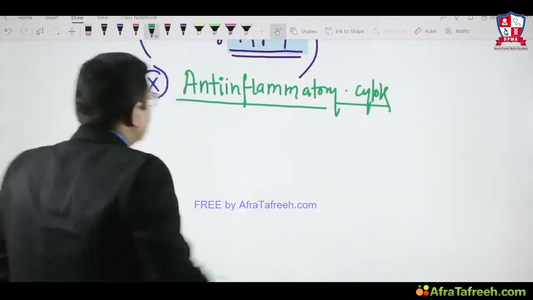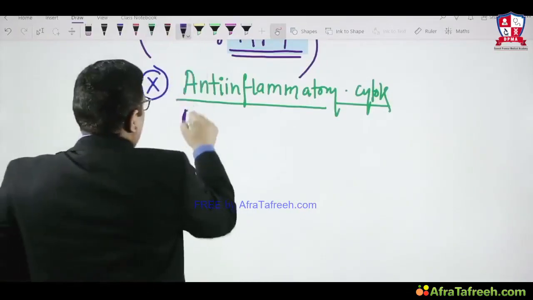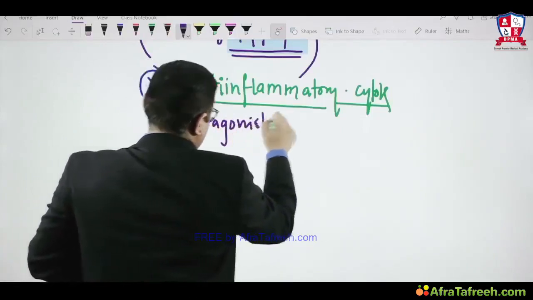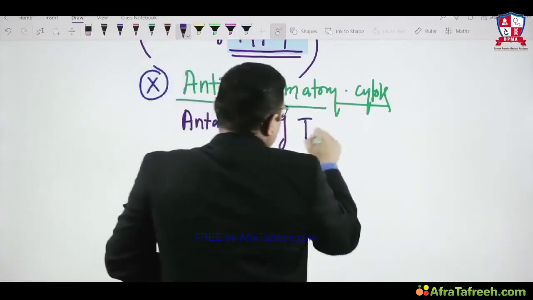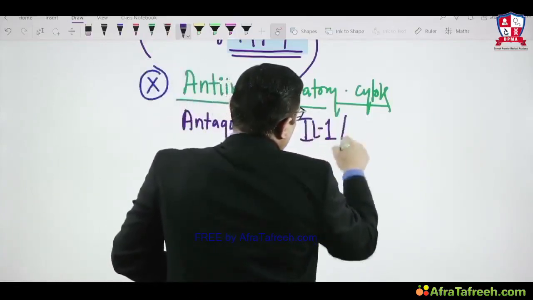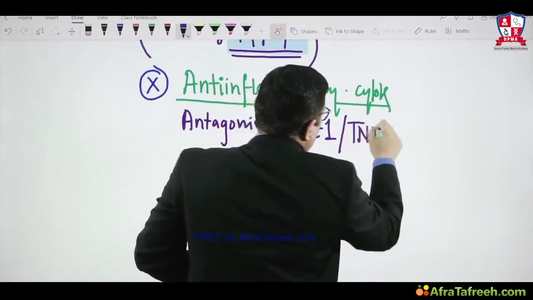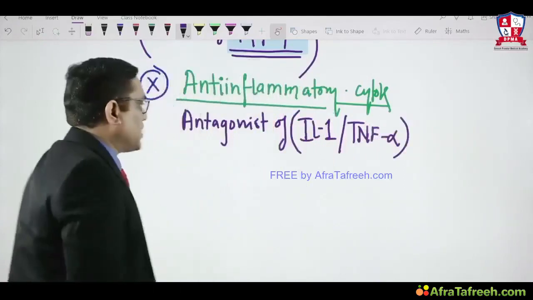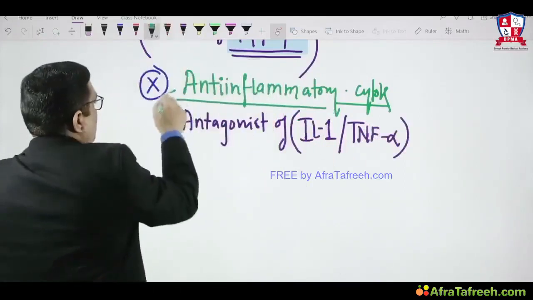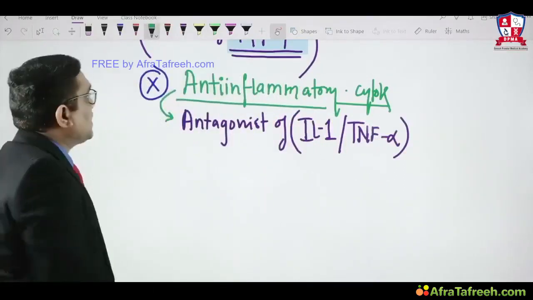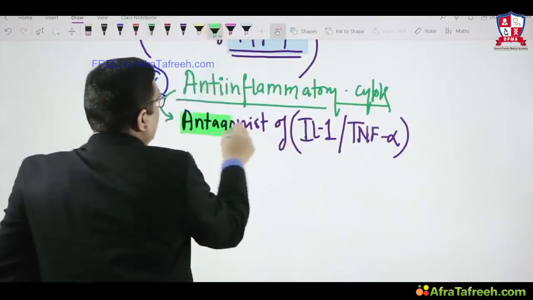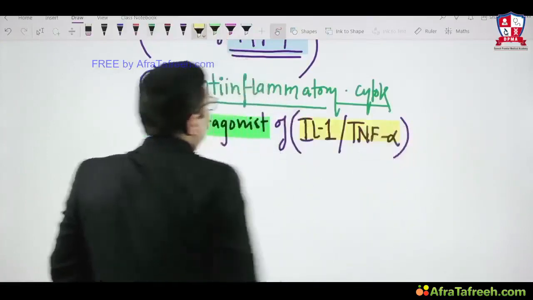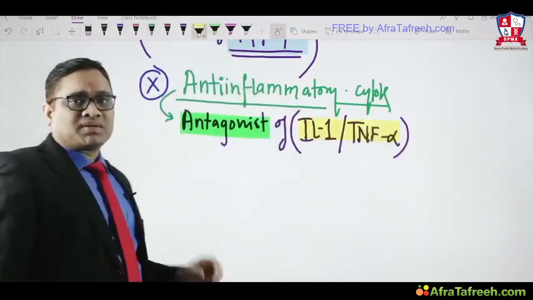What is an anti-inflammatory cytokine? Any cytokine which is an antagonist of interleukin 1 or TNF alpha is considered an anti-inflammatory cytokine. This is the important thing we have to understand. Anti-inflammatory cytokines are any cytokines which are antagonists of IL-1 or TNF alpha. They are called anti-inflammatory cytokines.